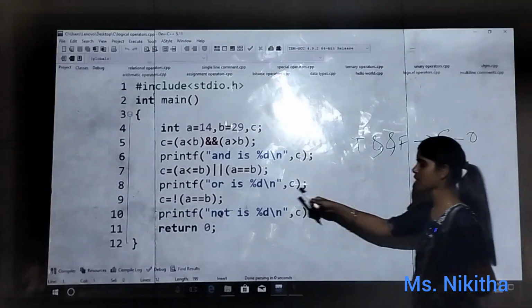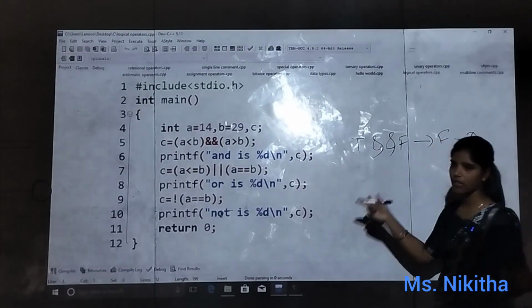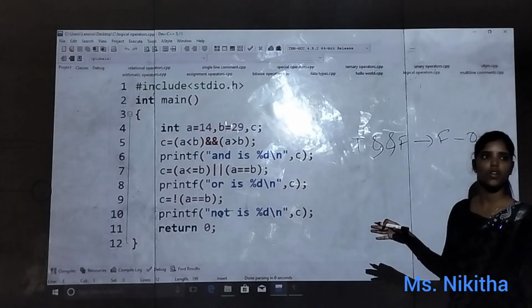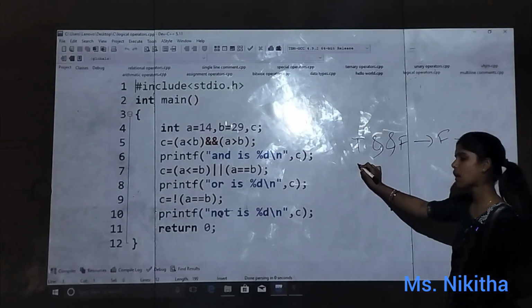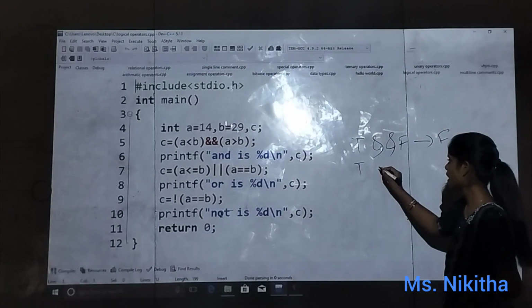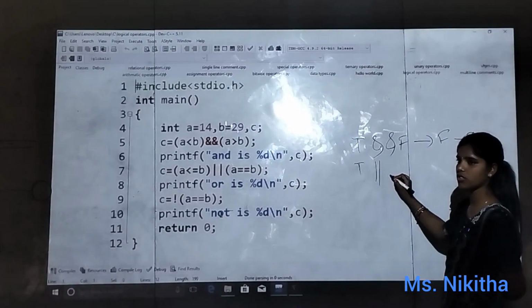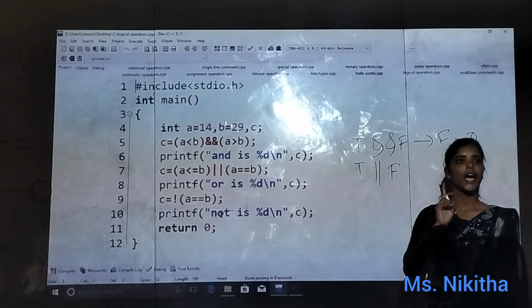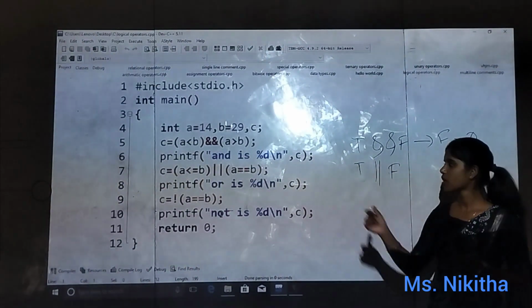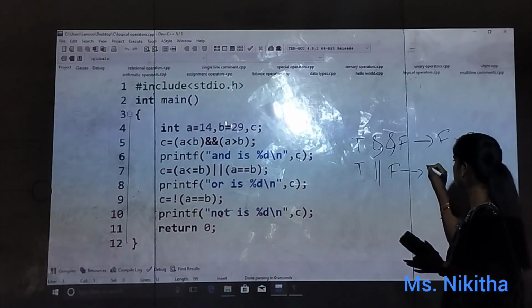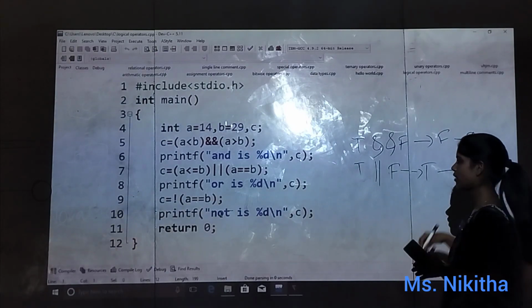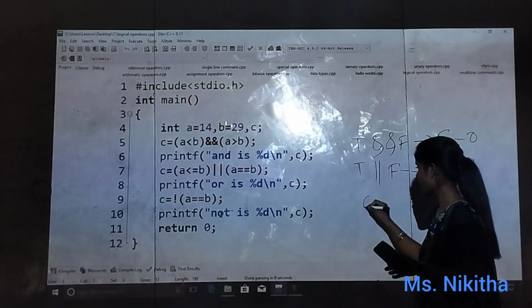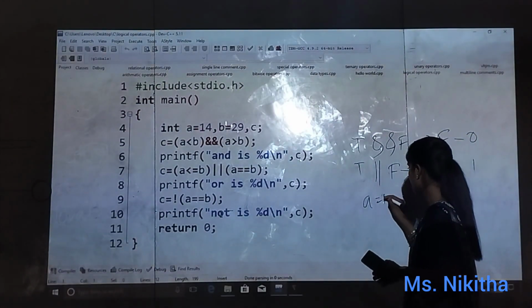Then we have A less than or equal to B, which means it is less than only. Will it give true or false? True. Or then A equal to B is false. So in the case of OR, either one could be true. So if one is true, it will give true. True means 1.